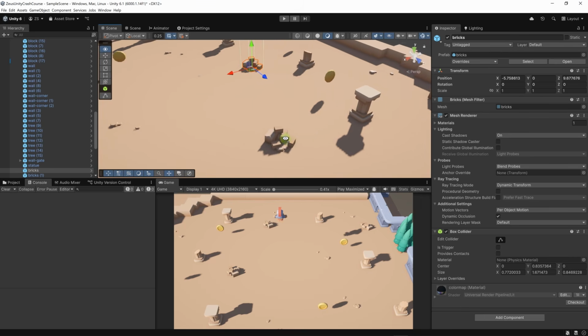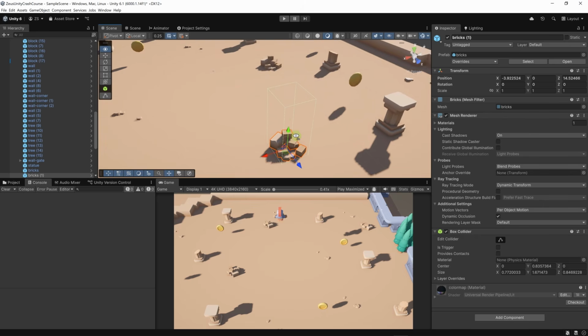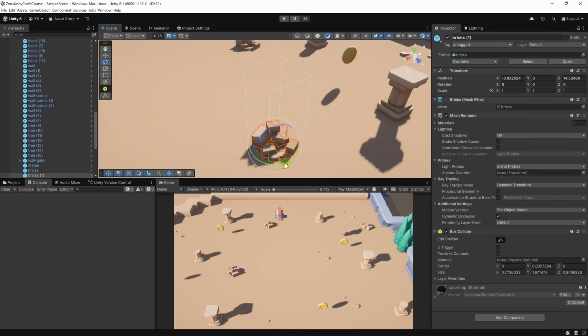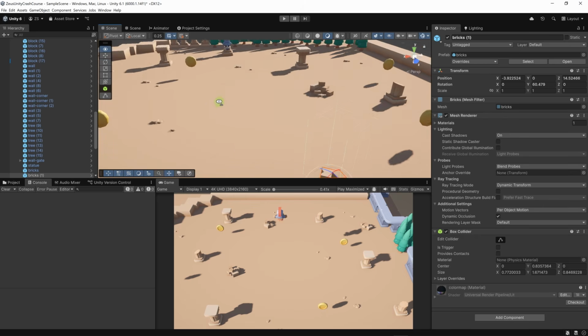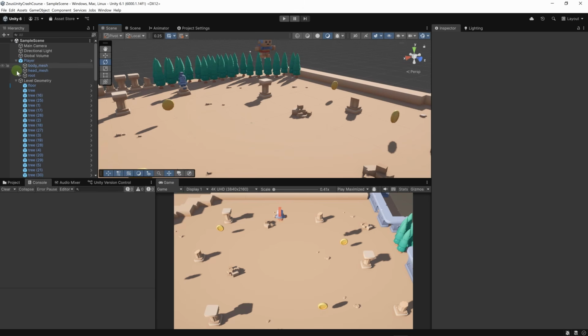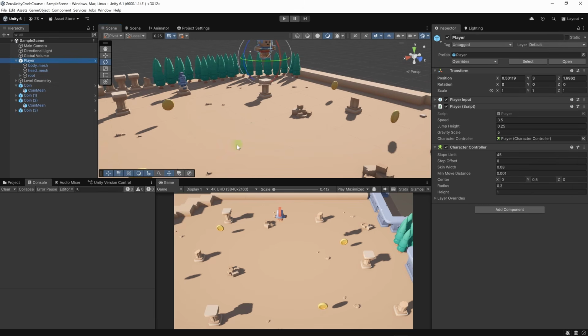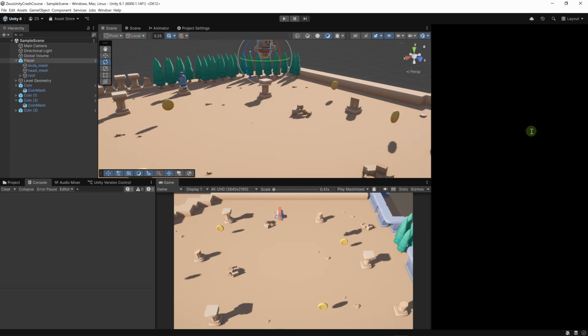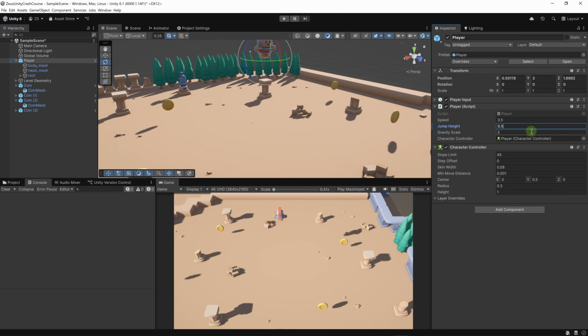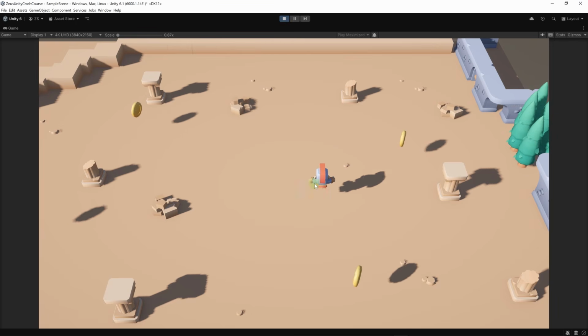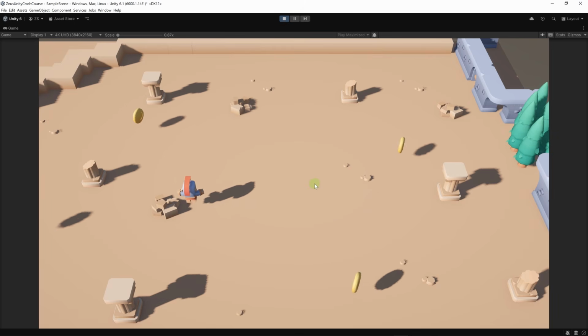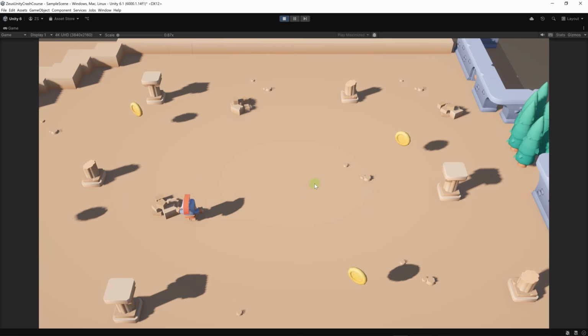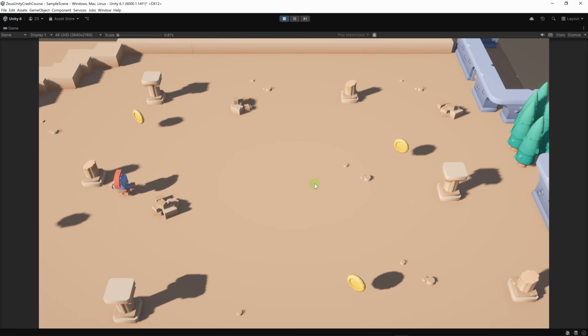And perhaps here, to add more variety to the level, why don't we rotate these a little bit, something like this. Now we should be able to jump, but let's perhaps change the parameters of the jump. For the jump height, let's keep it at 0.5, and for the gravity scale, let's keep it at 3. I believe these values look better. So here for the rocks, or I don't know what these are, bricks, we can't climb over them anymore.